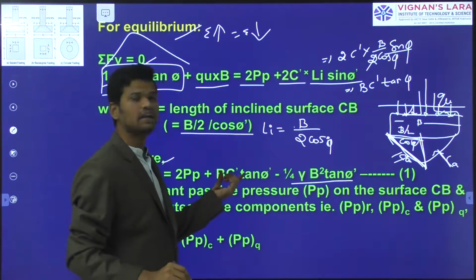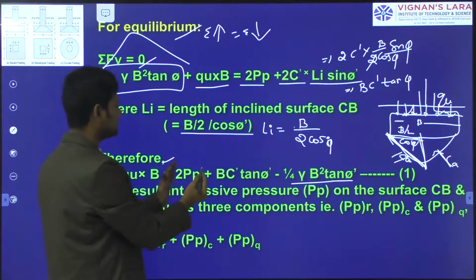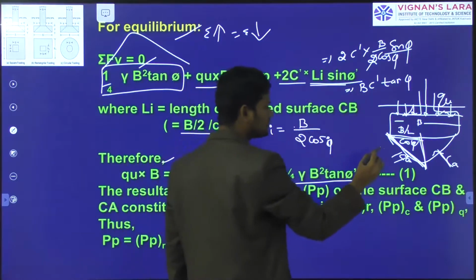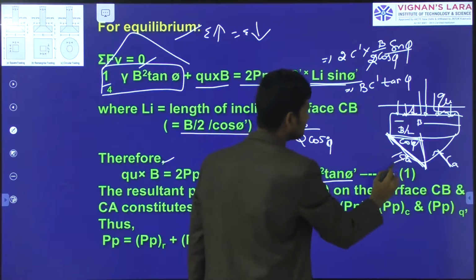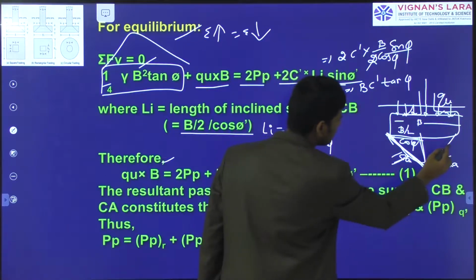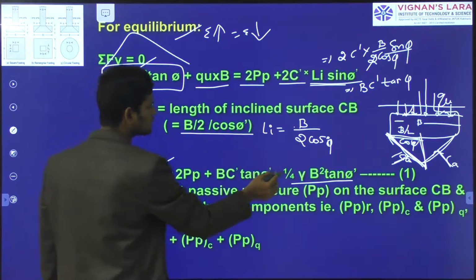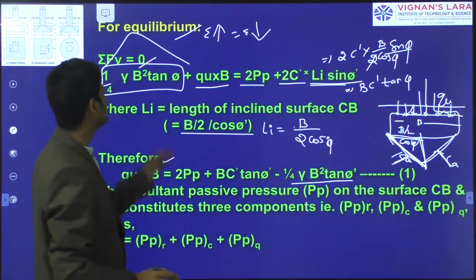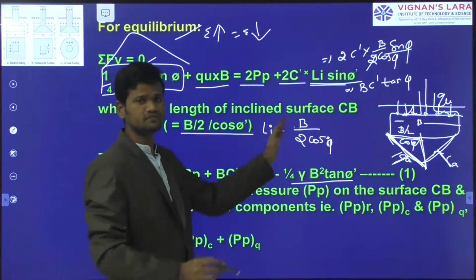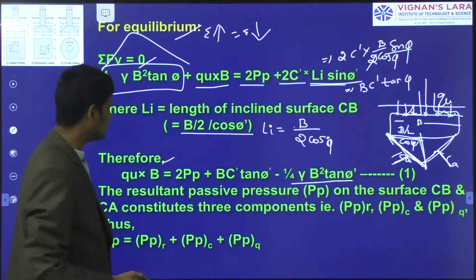That is nothing but B C tan phi, and therefore qu into B equals 2 Pp, which is the upward force, and B C tan phi is the cohesion acting along the length of the failure plane. That means this is the cohesion of the soil mass, acting along this length surface and along this length surface. That is nothing but B C into tan phi minus 1 by 4 into gamma B square into tan phi. That is the weight of the triangular portion. I brought this to the left side, and we get minus 1 by 4 into gamma B square into tan phi.